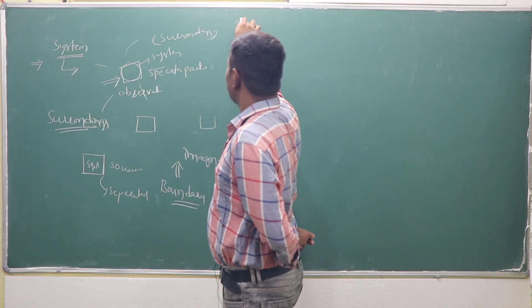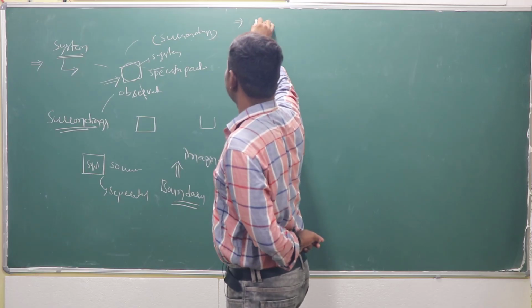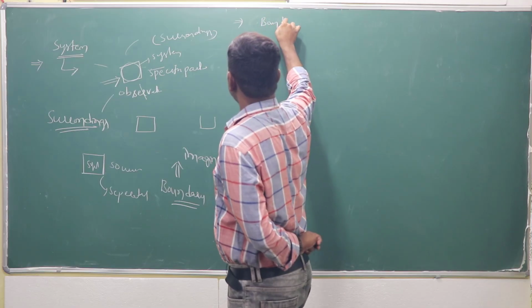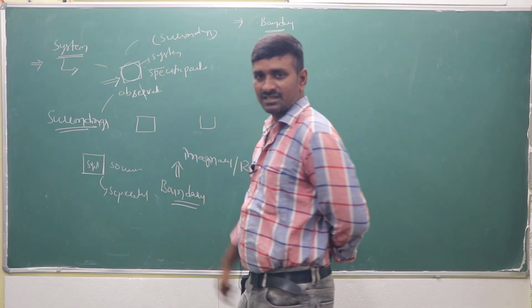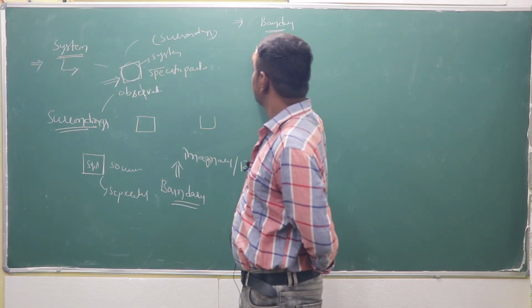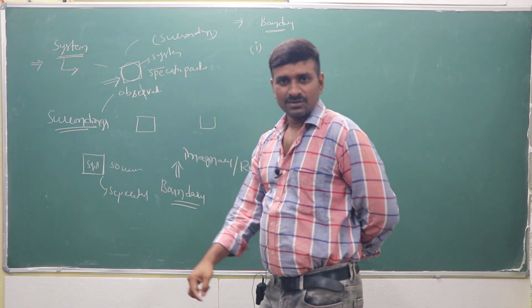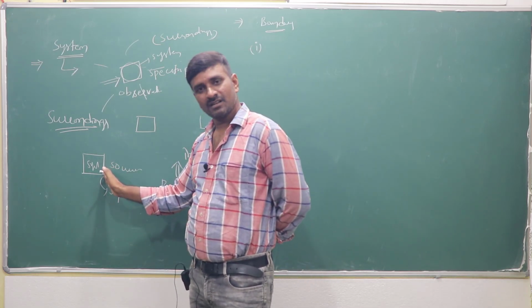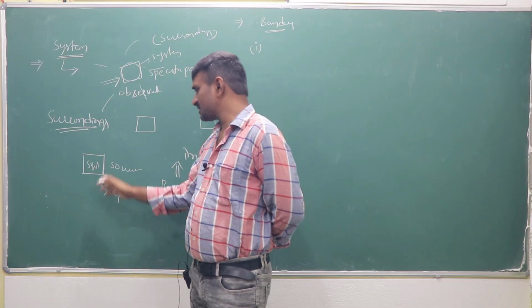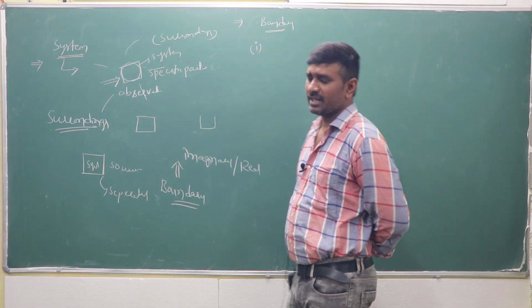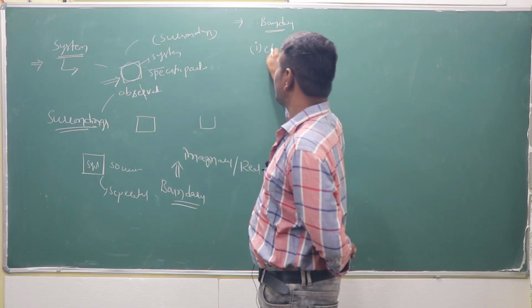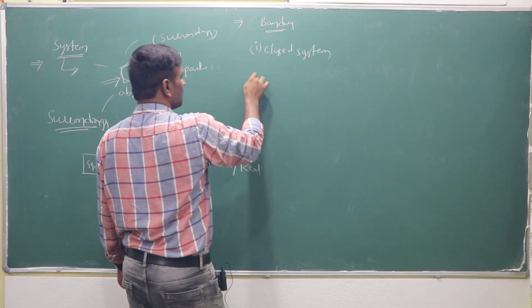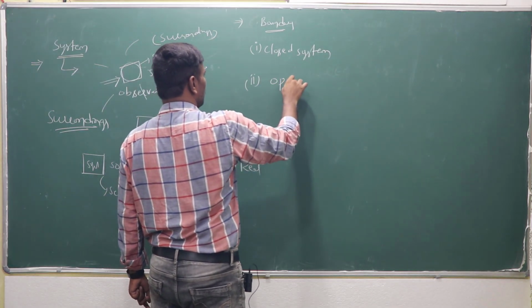So based on the boundary or separation between the system and surroundings, the systems are again classified based on the boundary. They may be classified as a closed system. Another one may be the open system.